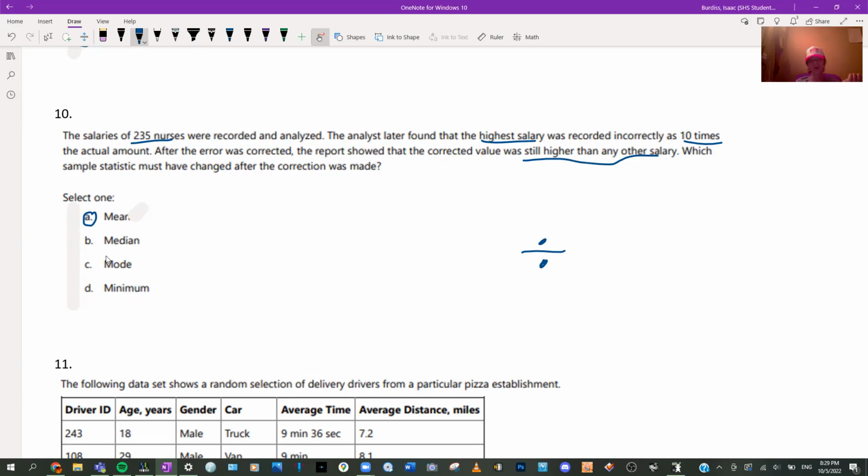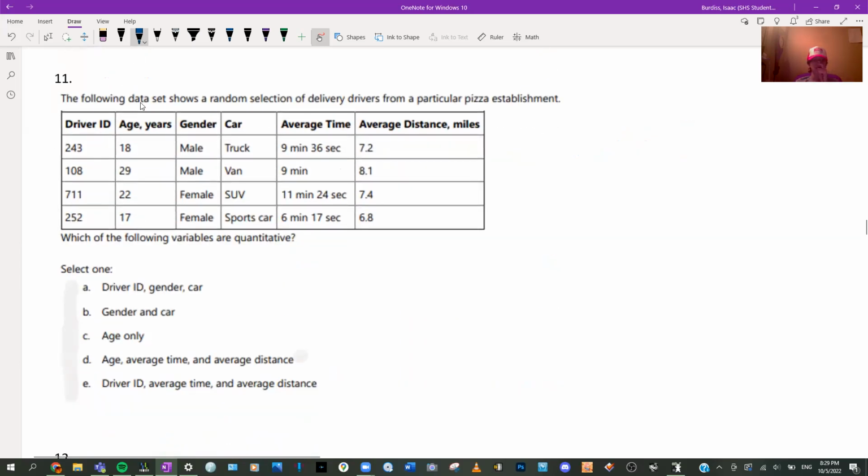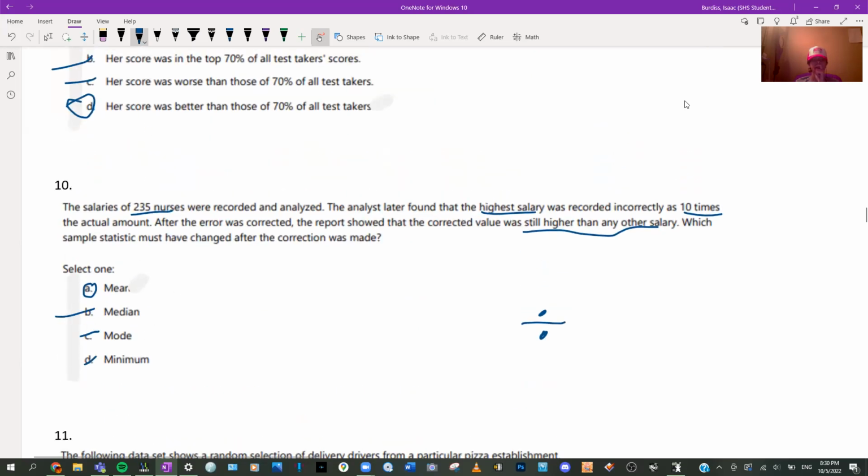It could, well, mode, definitely it's not that. Because if it was still higher than any other one, it couldn't have been the same thing. But, oh, and sorry, of course not minimum. That wouldn't change either. And the median, it could, but we're not so sure, because you never know. If there was a lot of the same value, imagine if it was like 89, 89, 89, 89, then 93, well, it's still going to be 89. Okay. Oh, wait, of course, actually, yeah, never mind. The median definitely wouldn't have changed, because we're not adding a value to the set.